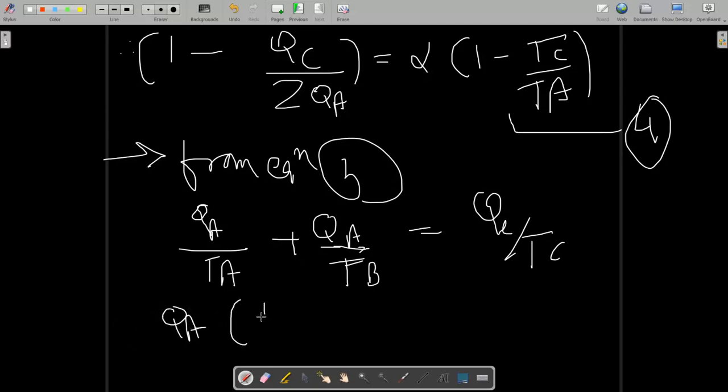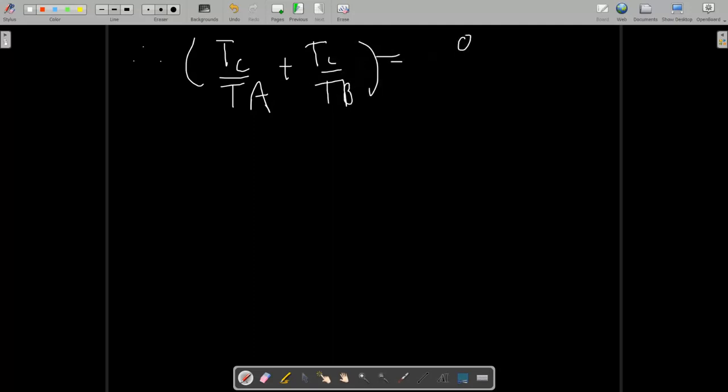So we will have 1 upon TA plus 1 upon TB is equal to QC by TC. Now we have to find the QC upon QA value. Now we have QC, QA here, so just take QA on the right side and TC on the left side. So the equation we can rewrite as TC by TA plus TC by TB is equal to QC by QA.